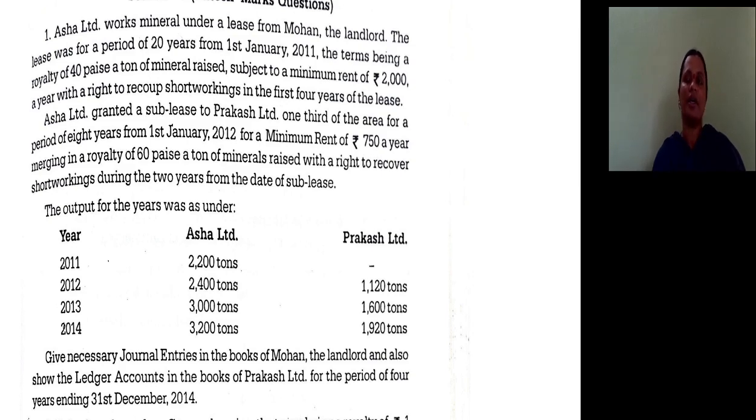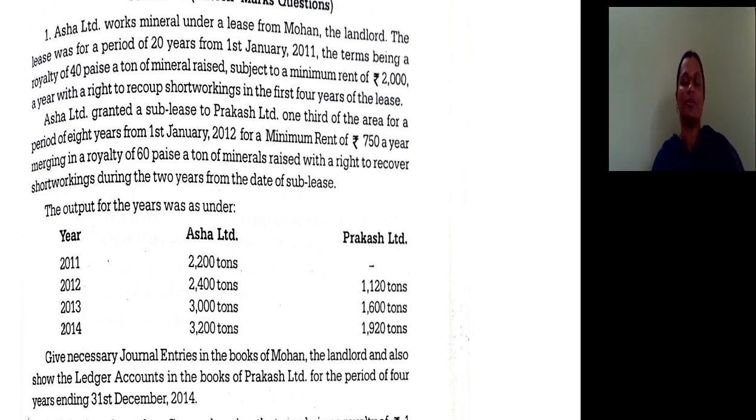Asha Limited granted a sublease to Prakash Limited of one third of the area for a period of 8 years from 1st January 2012. Means Asha took the mine on lease on 1st January 2011 and subleased it to Prakash Limited on 1st January 2012, not fully but partially.